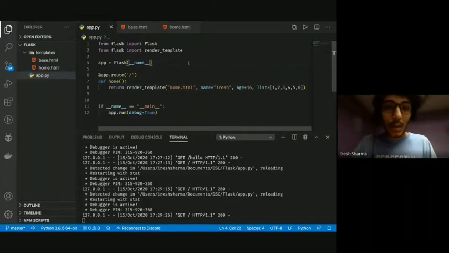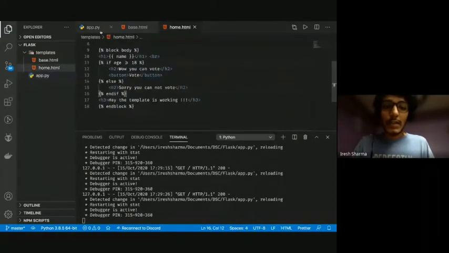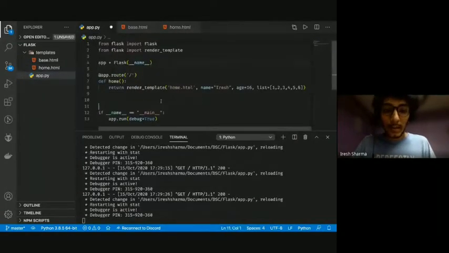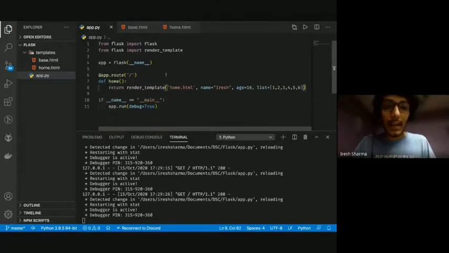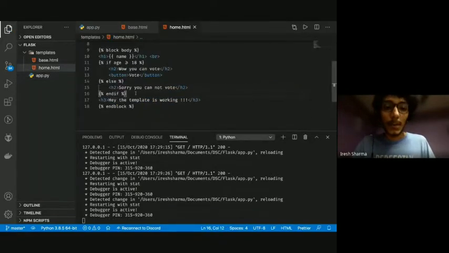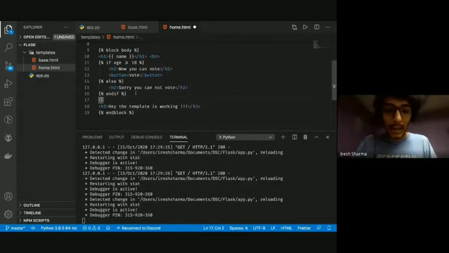Since all of you know that in Python we have loops like for i in list, and Jinja is very similar to Python syntax, we can do something similar here. I'll go here and write percentage for i in list.